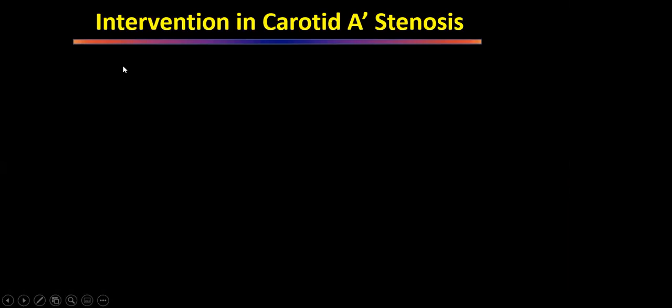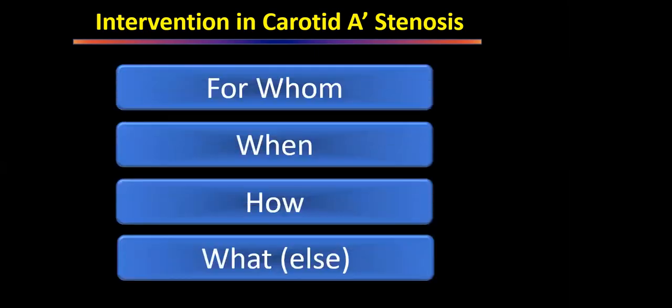So now comes what intervention. This was the medical management and antithrombotic management, antiplatelet management. Now comes what are the interventions which are required in carotid artery stenosis. And here we will discuss both the patients who have isolated carotid disease as well as coronary and carotid both together. So for whom it is required, when it is required, how we are supposed to do it, and what else we are supposed to know.